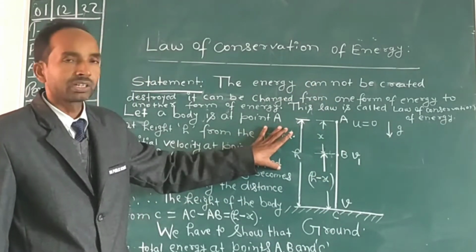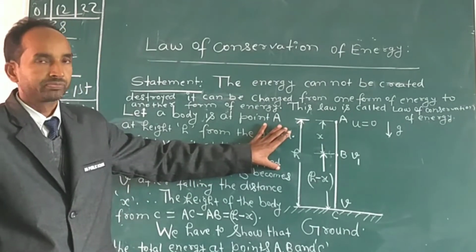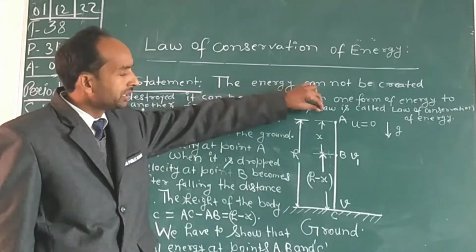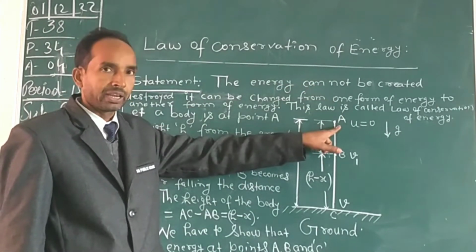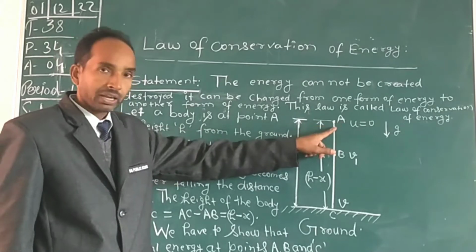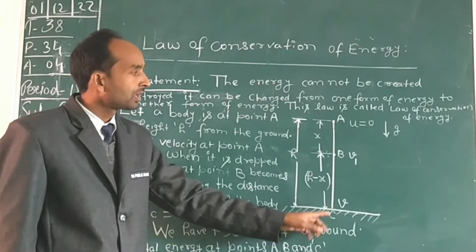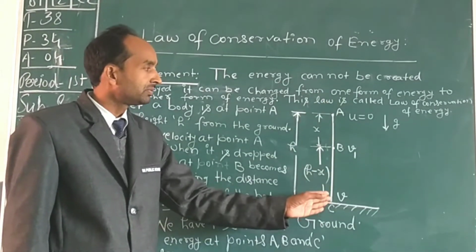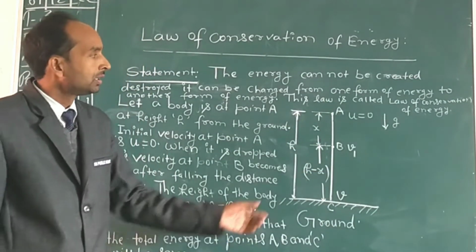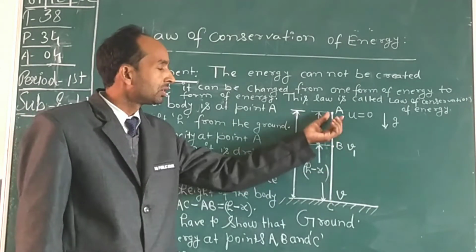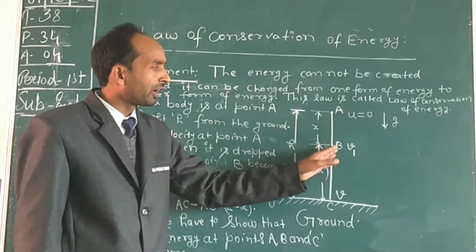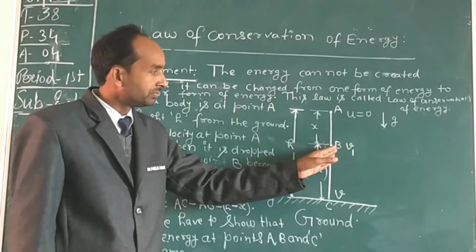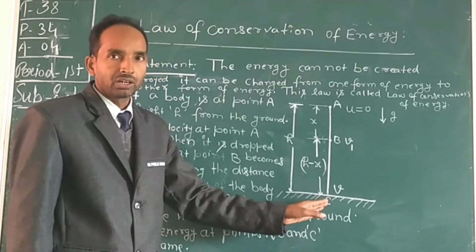This is the figure for a free falling body, in which a body or a ball is dropped from the height A to the ground. There are many points in the path of the free falling body. So we have taken here only a point B during the path of the body and a point C on the ground level.